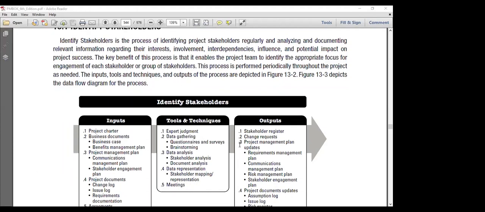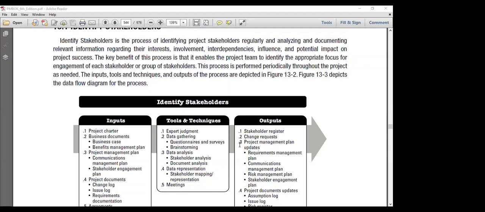In this process, we are identifying the stakeholders' information, like who the stakeholders are, which organization they are coming from, what role they are going to play in the project, what their interest is, what level of involvement is expected from each stakeholder, what the interdependencies between the stakeholders are, or what kind of influence they may exert on the project, and what the potential impact on the project success is due to the various stakeholders. All are being analyzed.